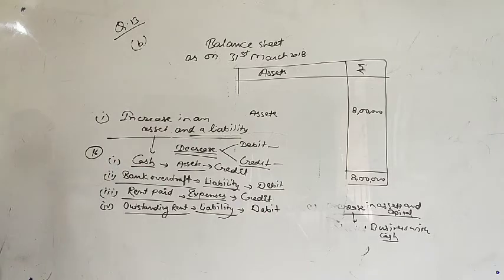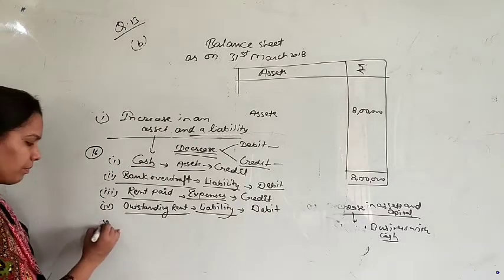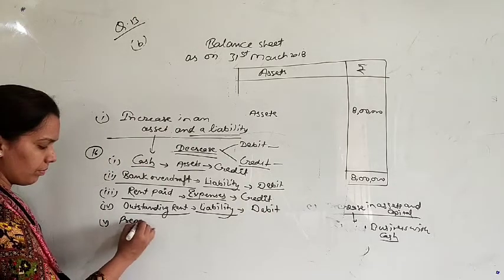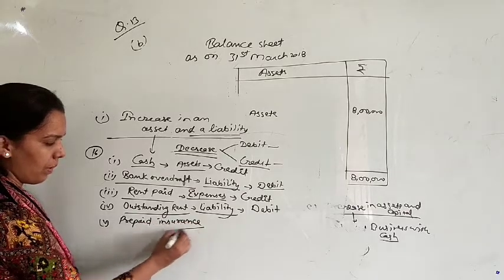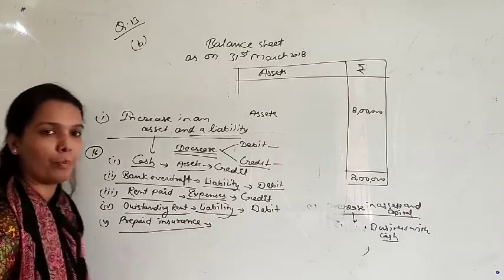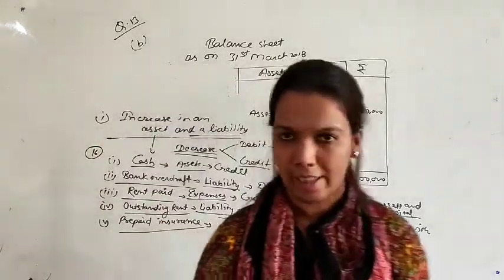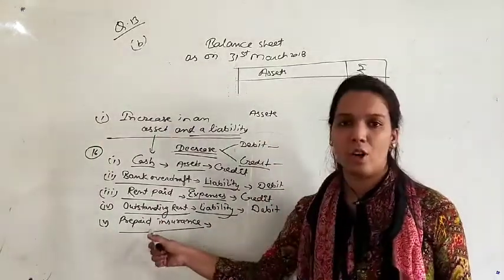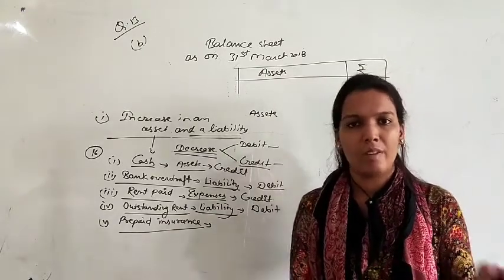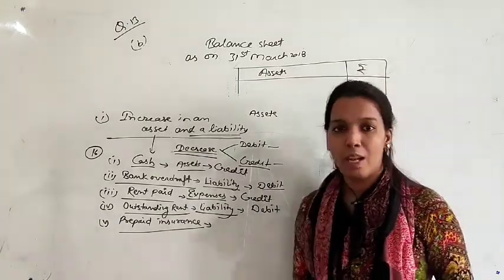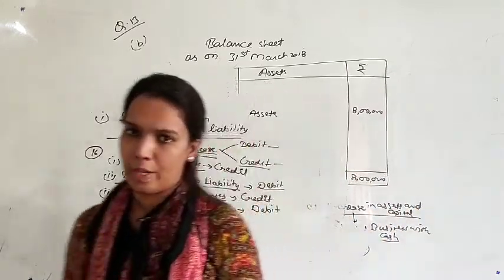Okay. Next point, prepaid insurance. What is the meaning of prepaid insurance? The name is denoting that it is paid in advance, like your mobile recharge, prepaid or postpaid.